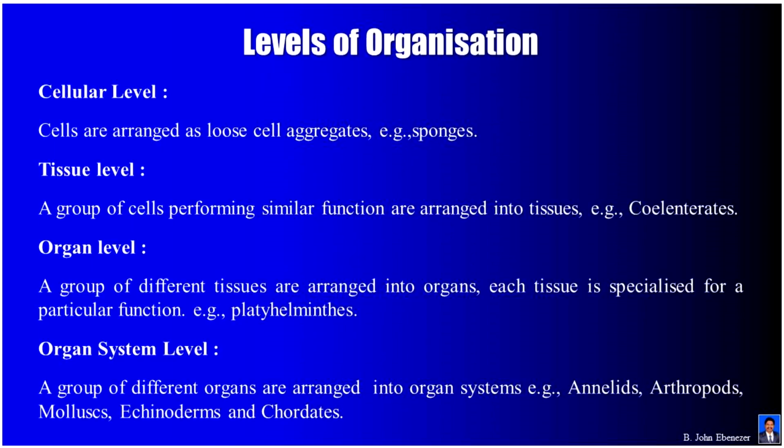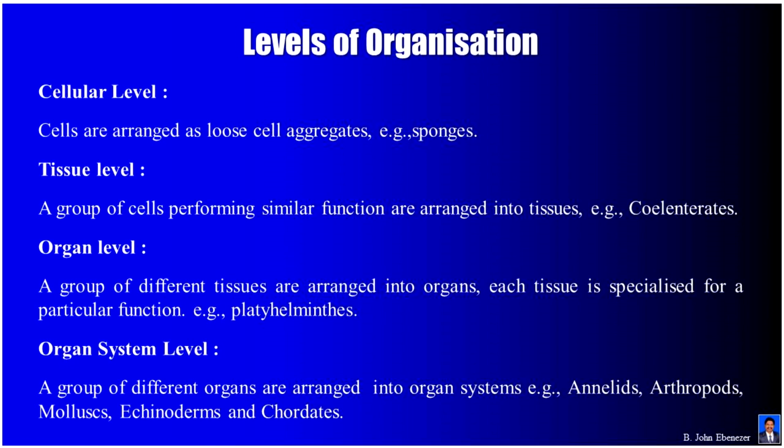Levels of organization. Cellular level. Cells are arranged as loose cell aggregates. Example, sponges. Tissue level. A group of cells performing similar function are arranged into tissues. Example, coelenterates.